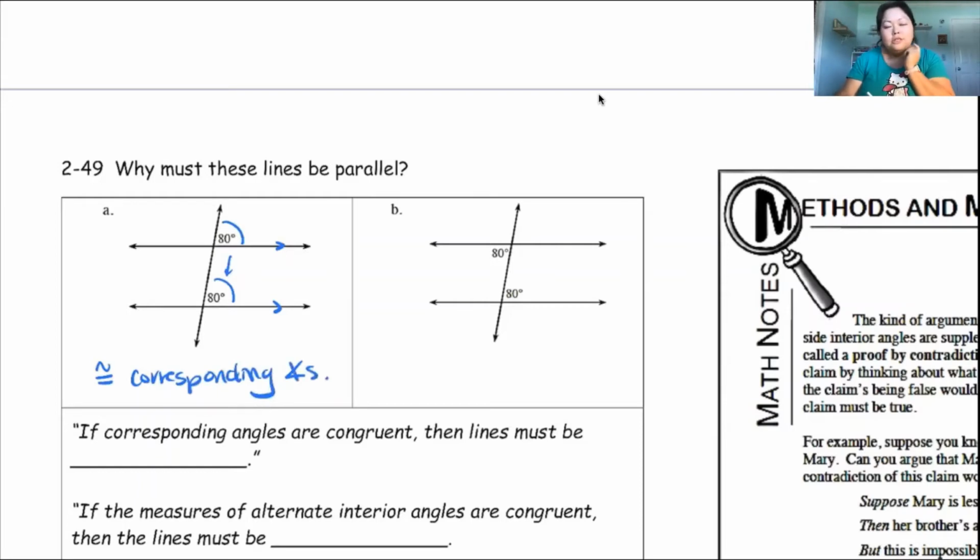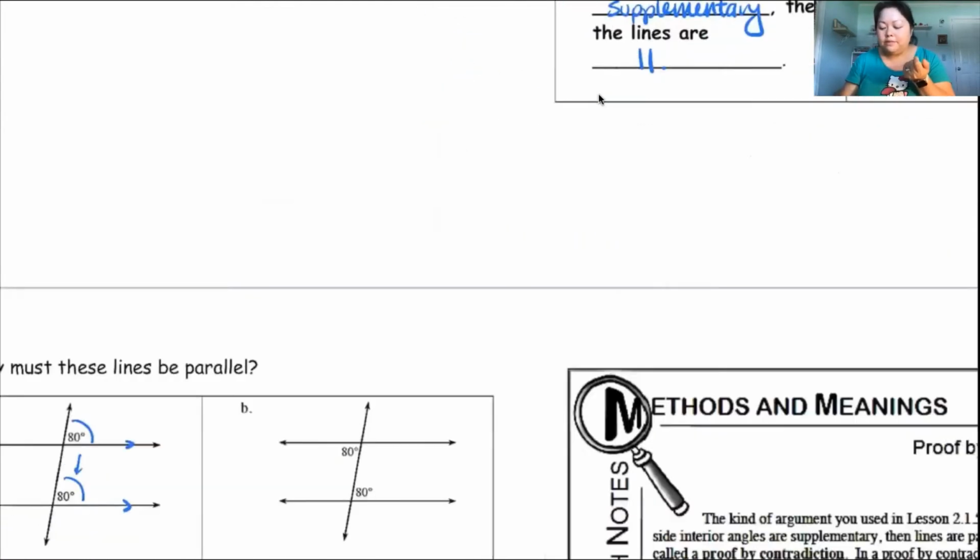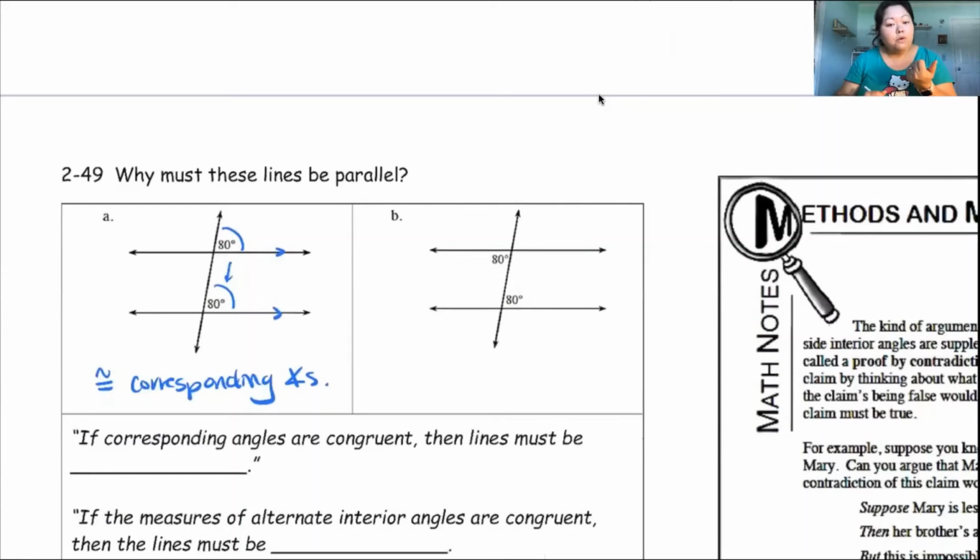So backtrack just a tiny bit. If you have same side interior angles that are supplementary, you get parallel lines. If you have corresponding angles that are congruent, you get parallel lines. One last thing, what else can give me parallel lines? I have this beautiful relationship here. These are angles on the inside of my parallel lines, or inside of supposedly parallel lines. So they're on the inside and they're on the opposite side of the transversal. So these are alternate interior angles and they're both 80 degrees, so they're congruent. So if I have congruent alternate interior angles, I also will be given parallel lines as well.